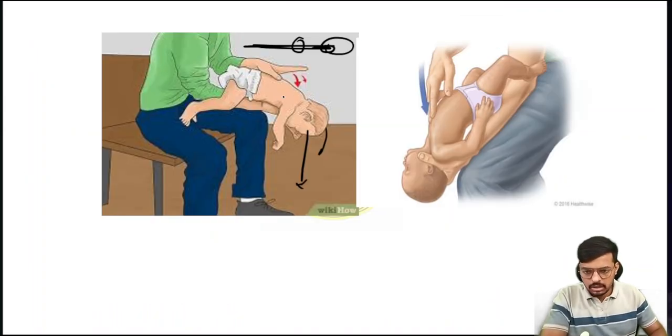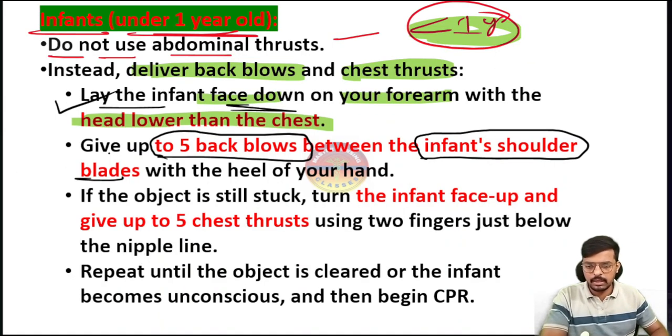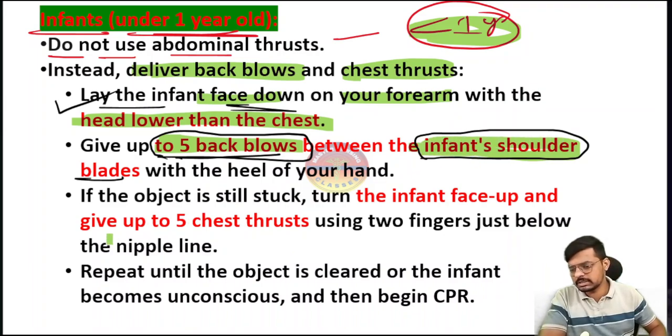This is the right shoulder blade on this side, and this is the left shoulder blade on this side, meaning the scapula. So between the right and left shoulder blade, here we have to tap. It is very, very important. Give 5 back blows. How many back blows do we have to give? 5 back blows, between the infant's shoulder blades, or between the infant's scapulae.